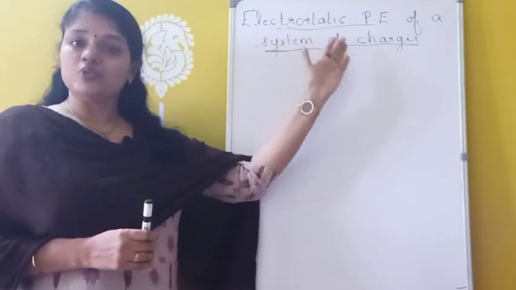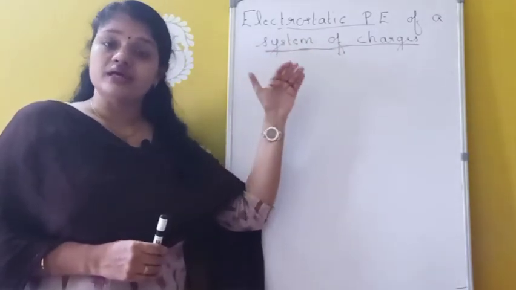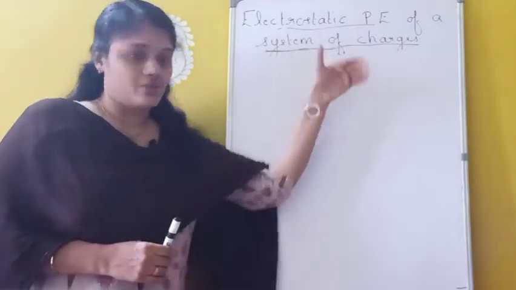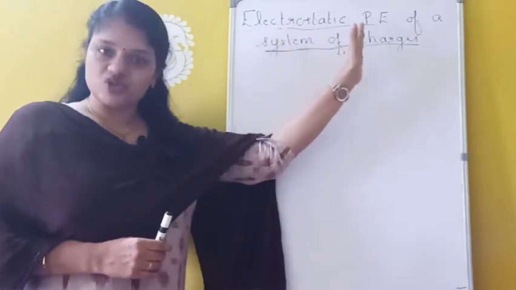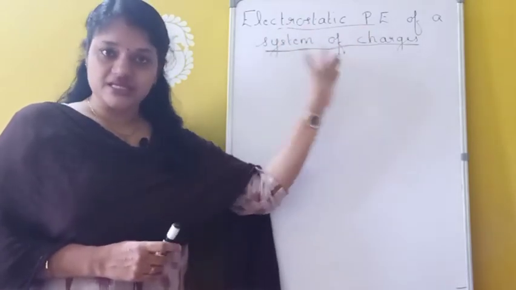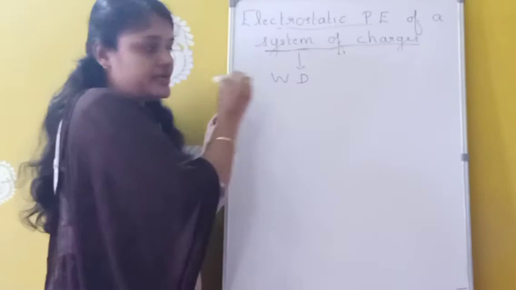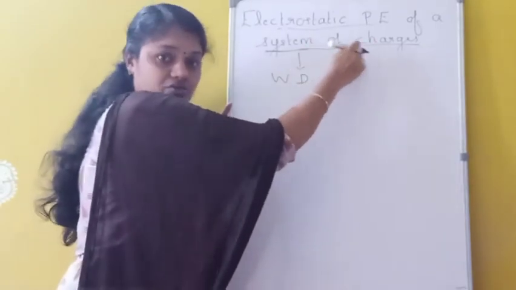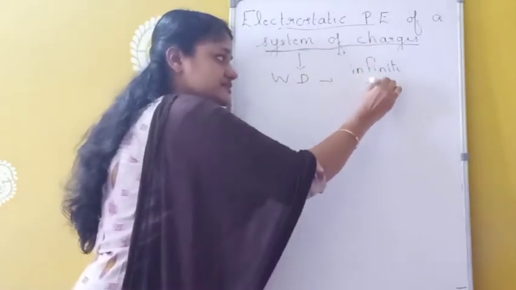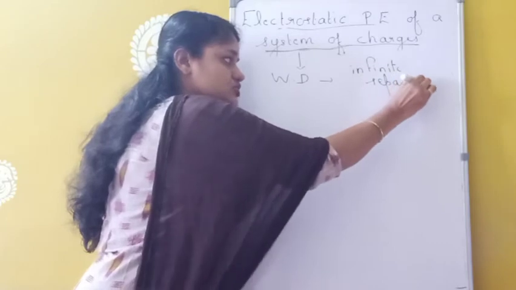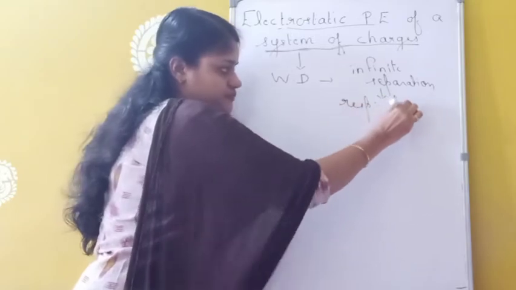So electrostatic potential energy of a system of charges is equivalent to the amount of work done in bringing this system of charges from infinite separation to their respective positions.